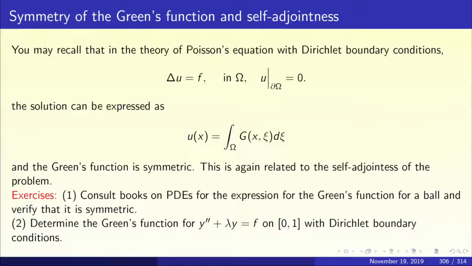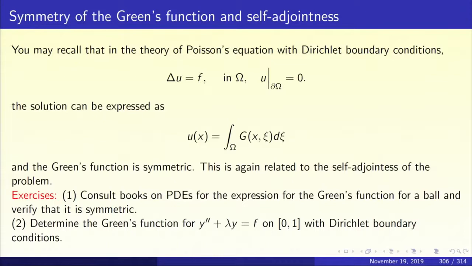Exercise: consult books on PDEs for the expression for the Green's function for the ball. If you take a general domain in R3, it is usually very difficult to find a formula for the Green's function. Suppose you take an ellipsoid. Expression for the Green's function for the ellipsoid is a difficult problem.